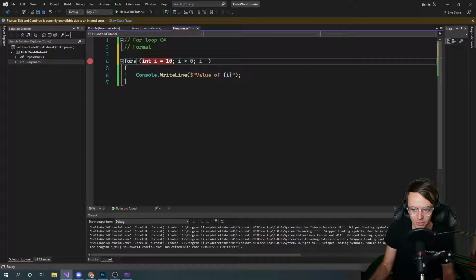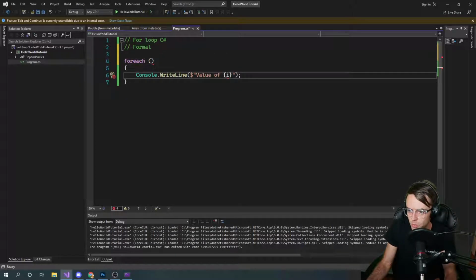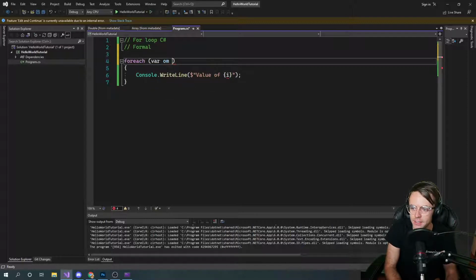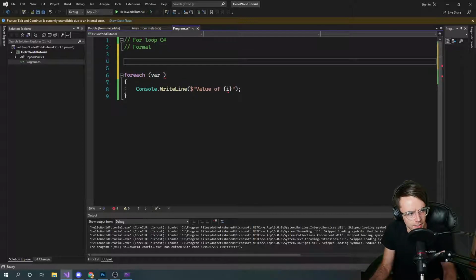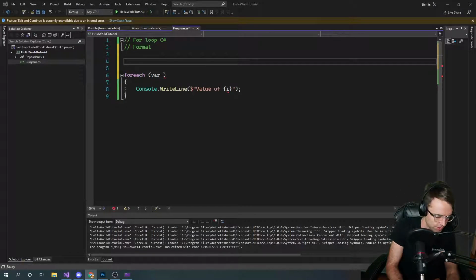And a for each loop is almost the exact same, but the best part is that we don't need var. Let me see here. I'm just going to toss a list in here real quick.